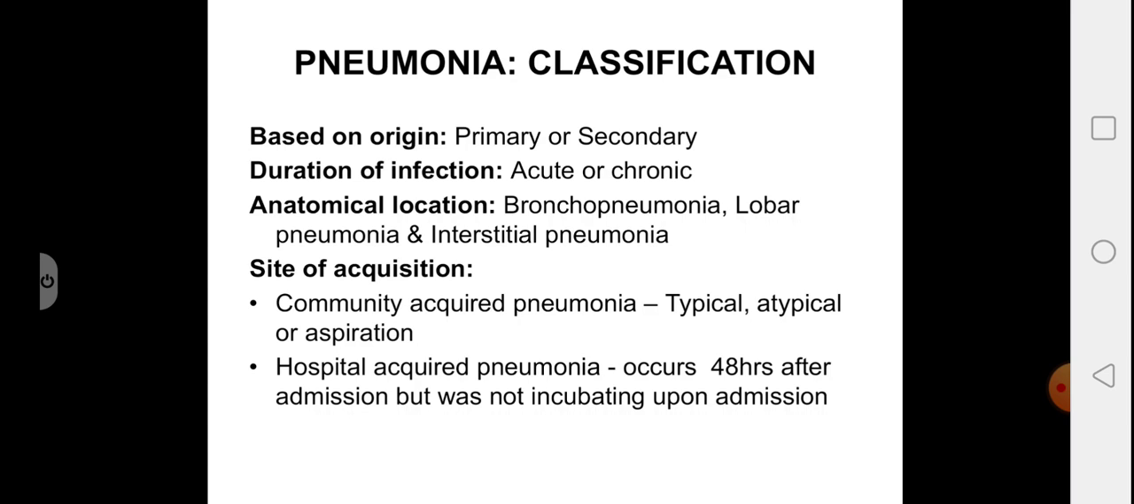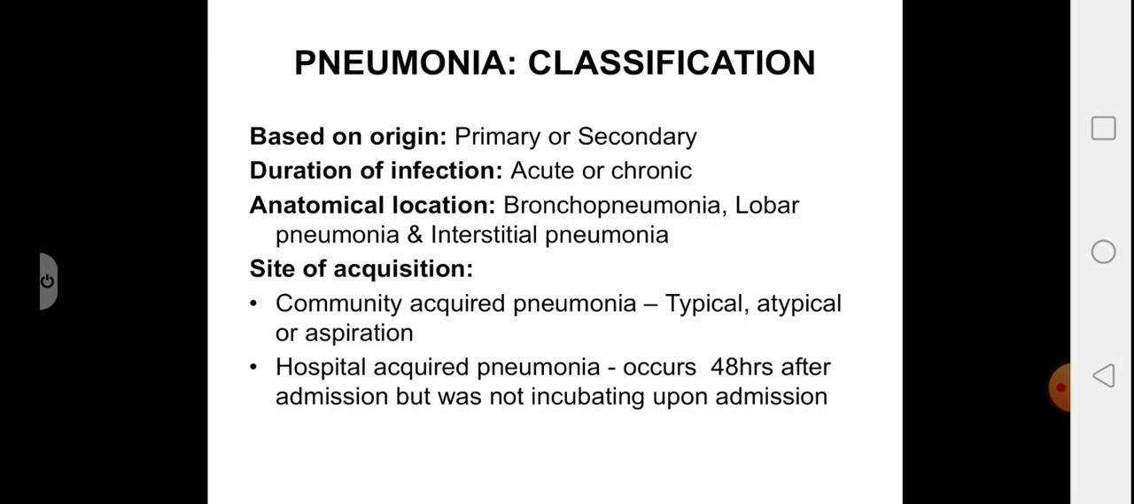Looking at the classification of pneumonia, based on the origin, it can be primary or secondary. Primary is the infection in the lung itself, whereas secondary is hematogenous, where the infection is coming from an extrapulmonary site. Based on the duration of infection, it can be acute or chronic. Based on the anatomical location, it can be bronchopneumonia, lobar pneumonia, and interstitial pneumonia. Bronchopneumonia is a patchy consolidation of the large airways, whereas lobar pneumonia is a consolidation of the lung, which is demarcated by the borders of segments or lobes. Interstitial pneumonia involves interstitial spaces.